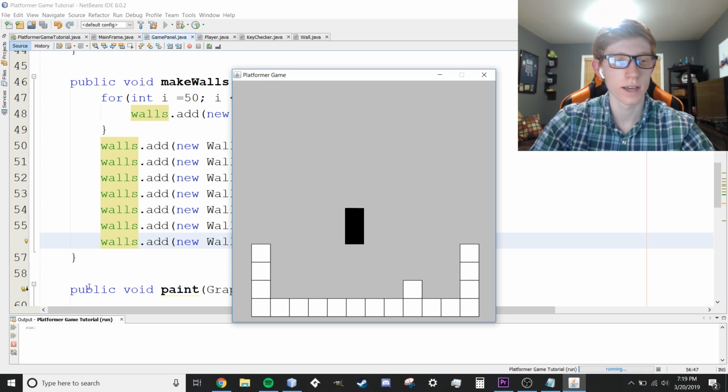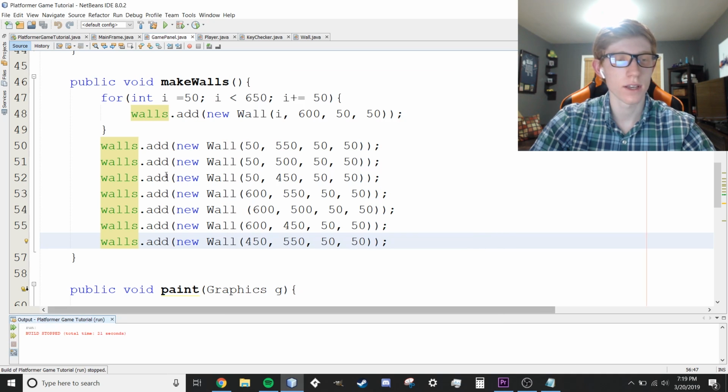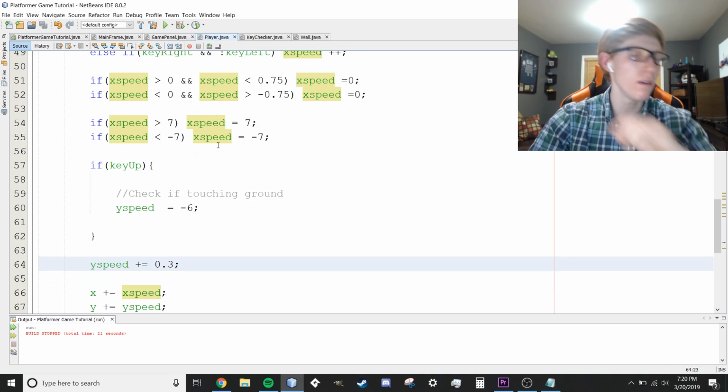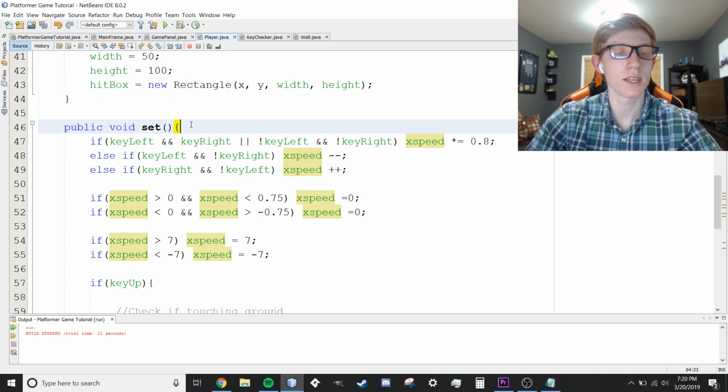So we're going to add in collisions finally. Let's stop that instance right there of our game. So I think just about all of this is going to be within the player set method. Let me go to the set method over here within player. We are with any set method right here.